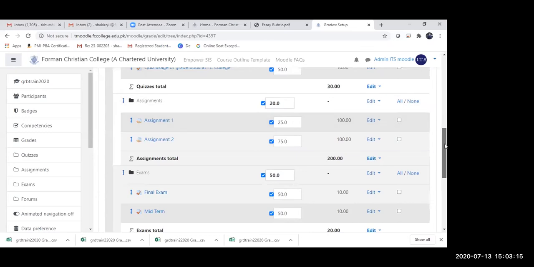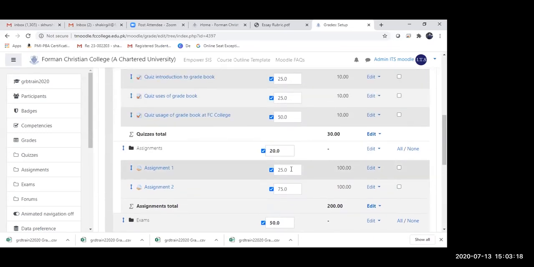Can you see this? It automatically, relatively adjusted this. Now, what does assignment 1 mean? Assignment 1 shows that it's 25% of assignments, but the overall weightage is actually 5%. And assignment 2 also shows that it is 75%, but the overall weightage is actually 15% out of 20%. And this is 5% out of 20%.